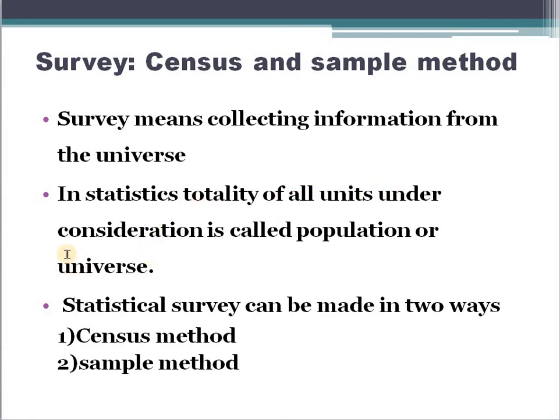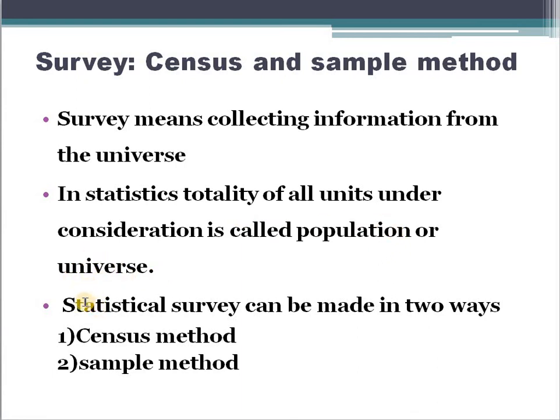Totality of all units under consideration means those who are considered for the particular survey are called population or universe.